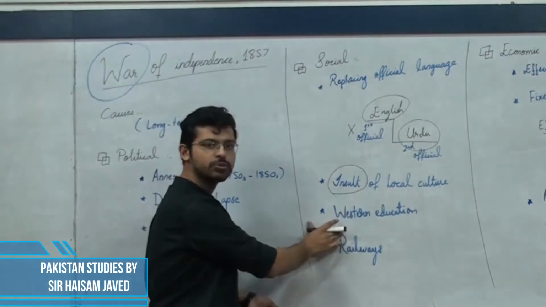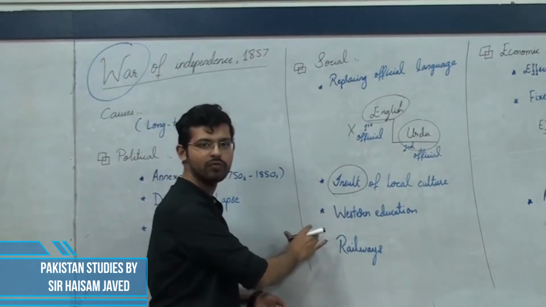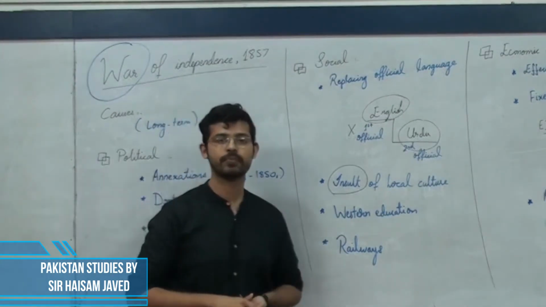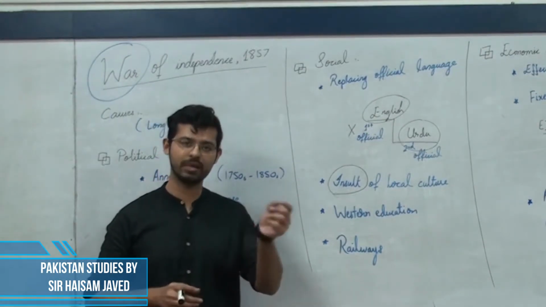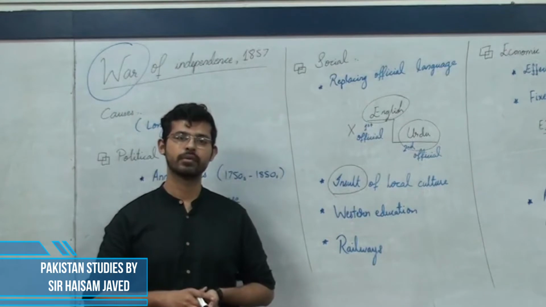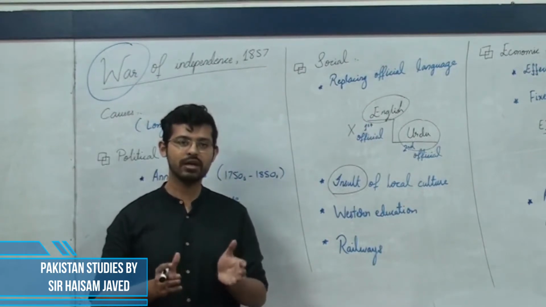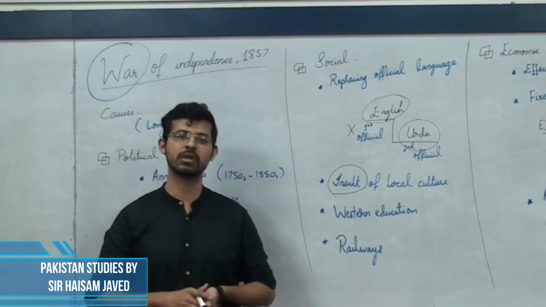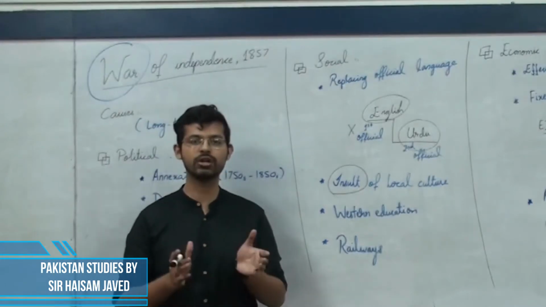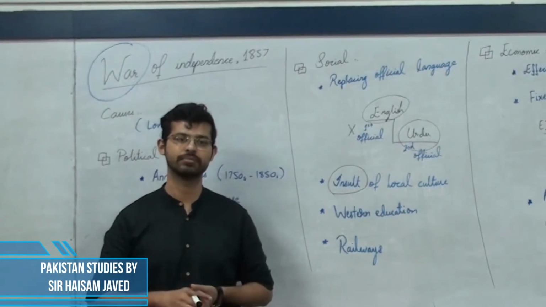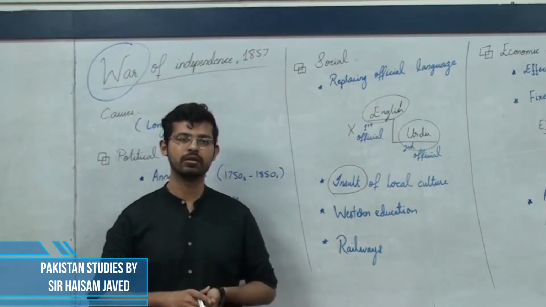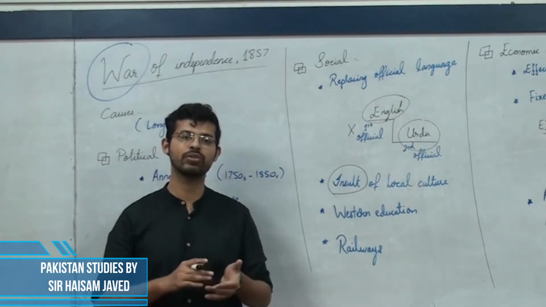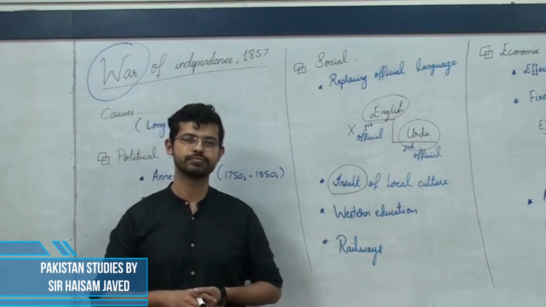Moreover, the British were also promoting the idea of Western education. Now, this idea meant that the education would be in English language. Moreover, it would be a co-education system. They believed in equal opportunities, and so it would be co-education system. The Indian people naturally disliked this idea because it wasn't in line with their cultural values.